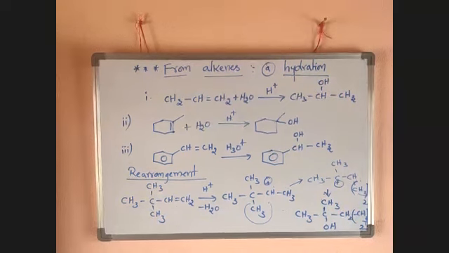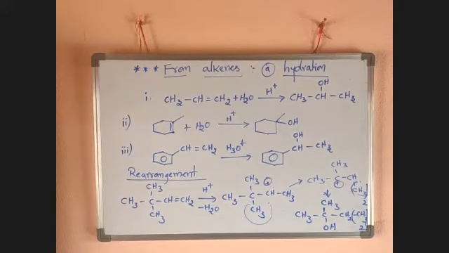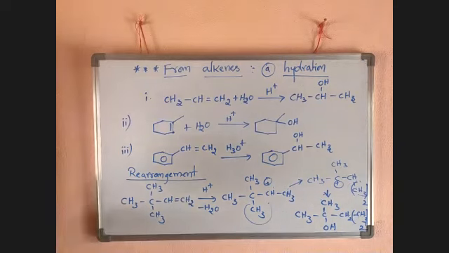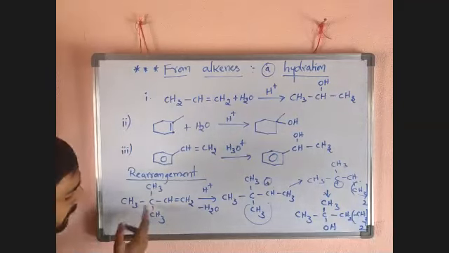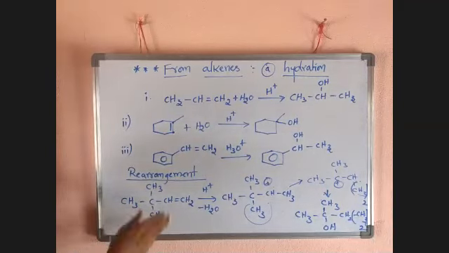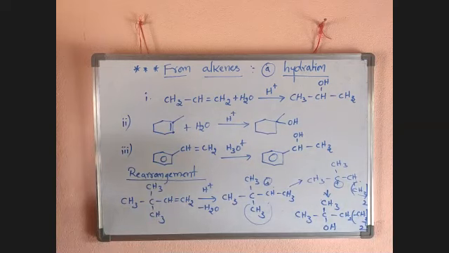Note down quickly. The rearrangement case is important from the IIT point of view. Here hydrogen gets attached to the carbon atom with more hydrogens and OH gets attached to the carbon with fewer hydrogens. After adding hydrogen, if an adjacent CH3 is there, rearrangement takes place. Without an adjacent CH3, there is no rearrangement.